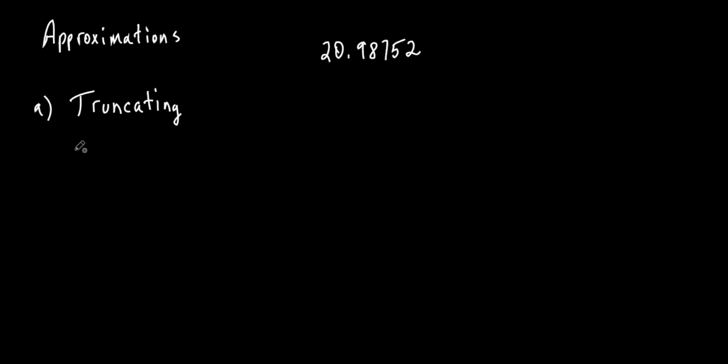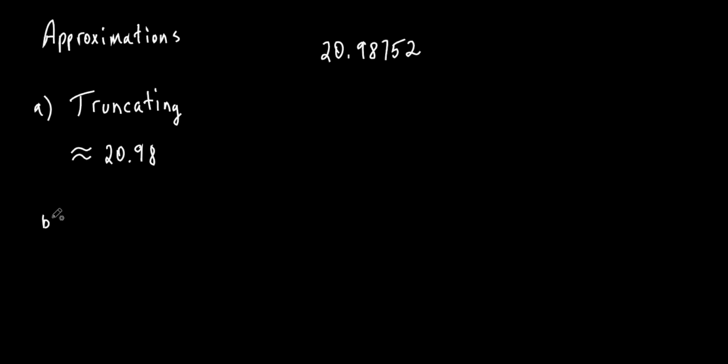So what would your approximation be? I'll put a little squiggly equals thing. It'd be 20 point what? 9 what? 8. Because truncating means you go to the second decimal and then you just get rid of everything afterwards. You don't look at the next number to see if it's bigger than 5 and all that kind of stuff. Okay, that's truncating. Everybody understand that? Yeah, it's pretty easy, isn't it? It's a word you probably have not heard before, is my guess.